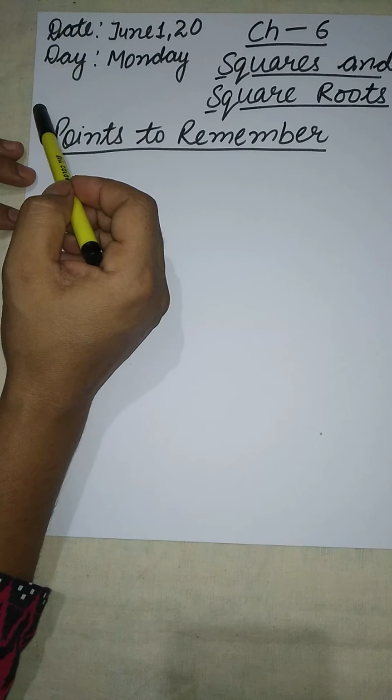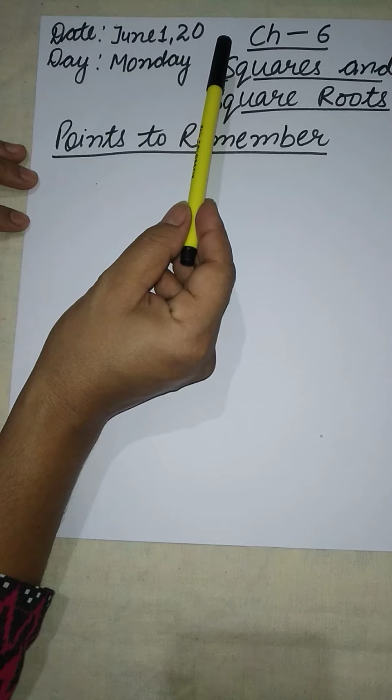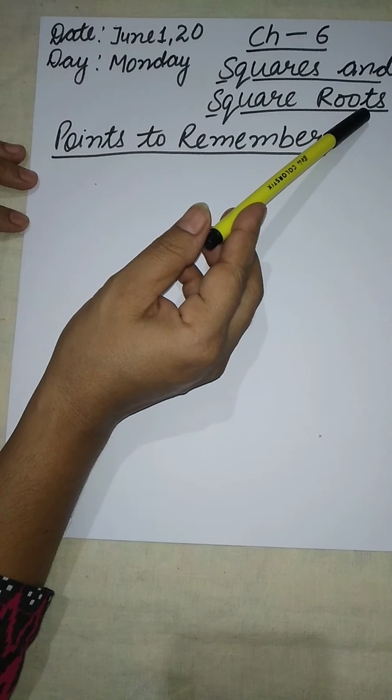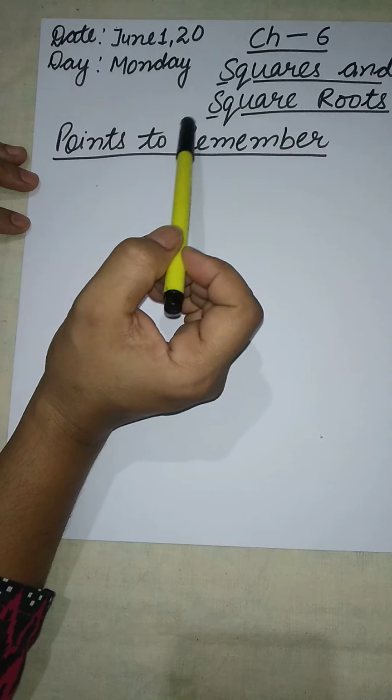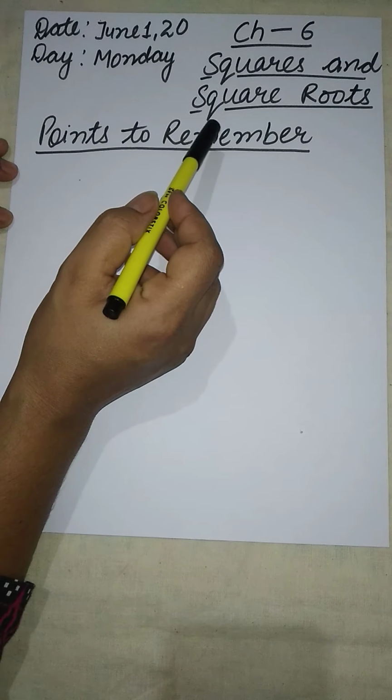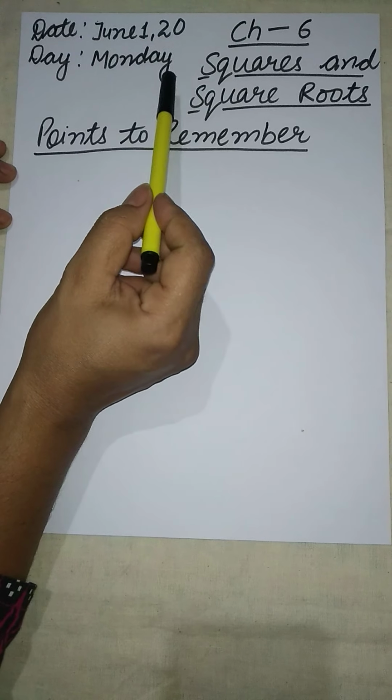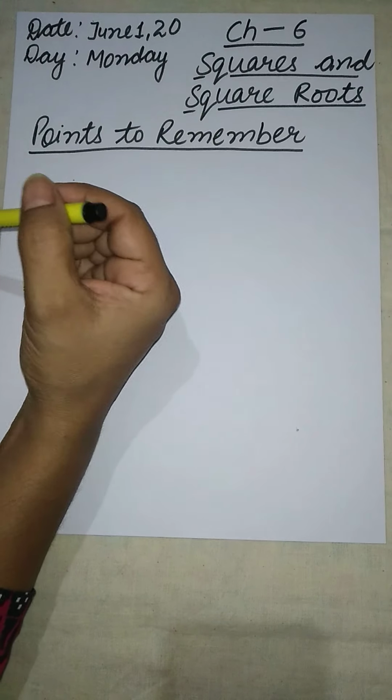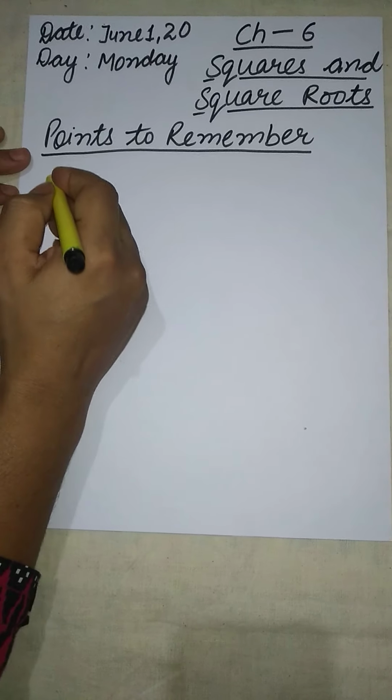Students, today we will continue with chapter number 6, Squares and Square Roots. Firstly, we will discuss points to remember. As the name of the chapter is Squares, firstly we will do the definition of square.